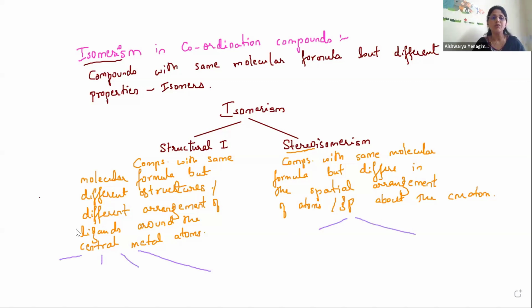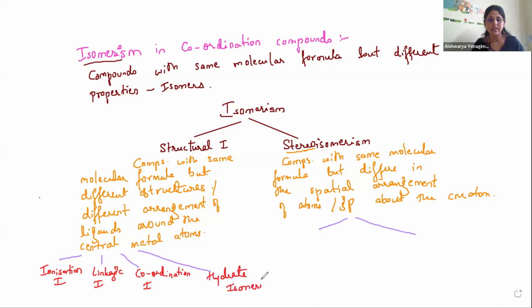The 4 types of structural isomerism are: one is ionization isomerism, second is linkage isomerism, third is coordination isomerism, and the last one is hydrate isomerism.